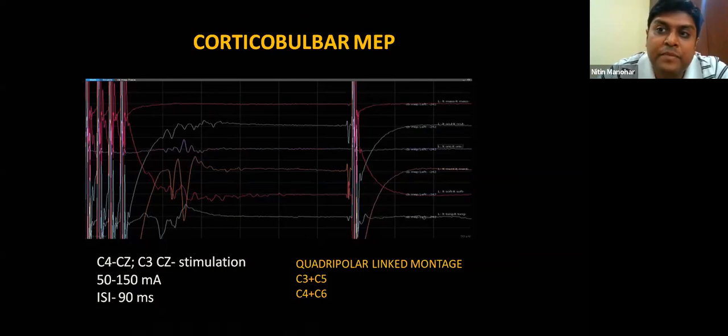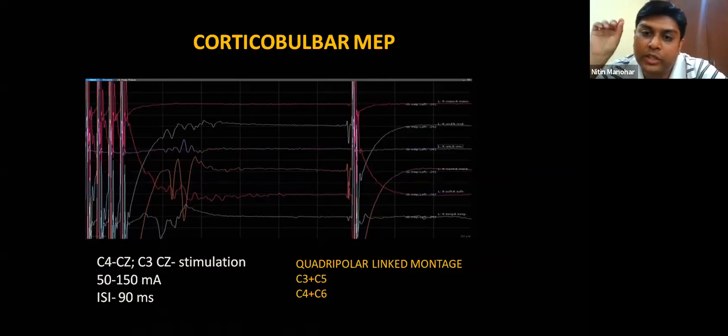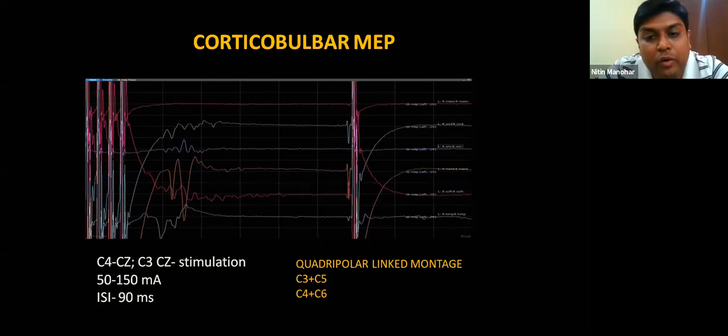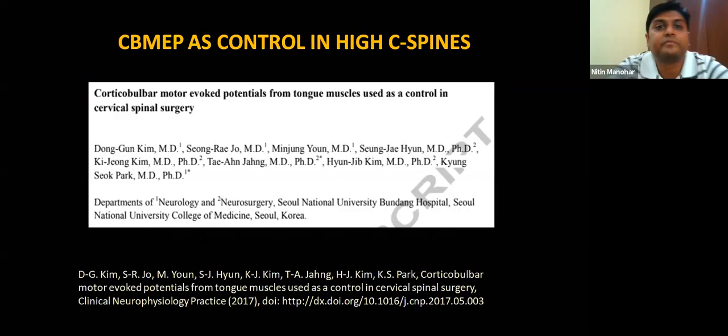This is something like you have 2 corkscrew electrodes which are connected to 1 port. So you can use C3, C5 together, which goes into 1 port. So you can use C3 plus C5 and then C4 plus C6 to do lateral stimulation, and this is called a quadripolar linked montage. These are also useful to do corticobulbar MEPs. This is very important information because the surgeon, even though he is doing stimulation mapping, might ask you to check for integrity, and this helps us to check for this integrity.